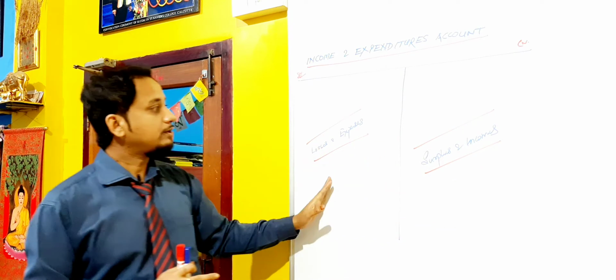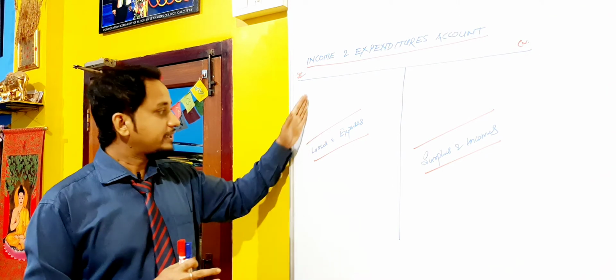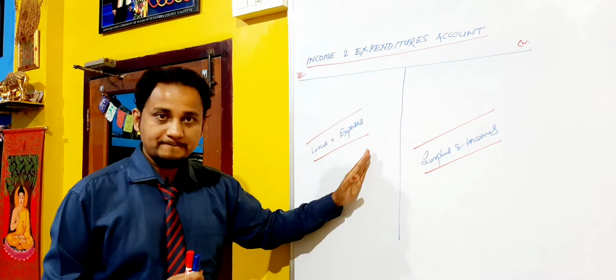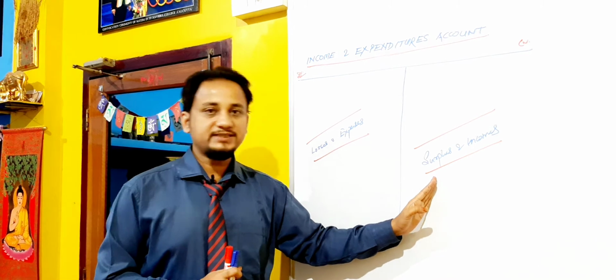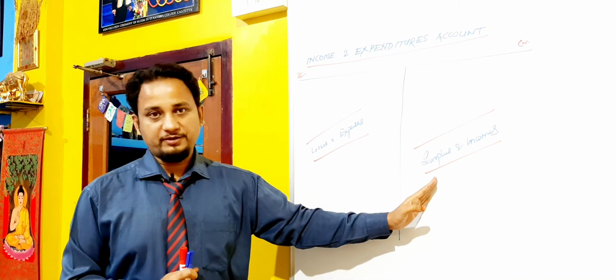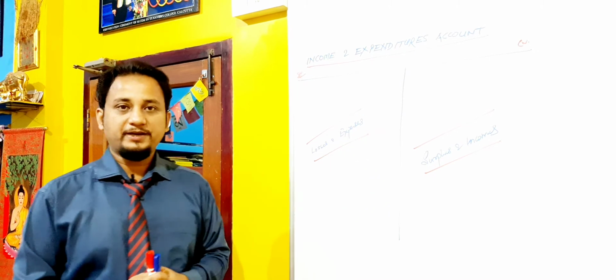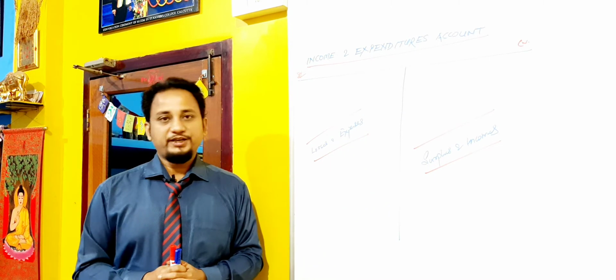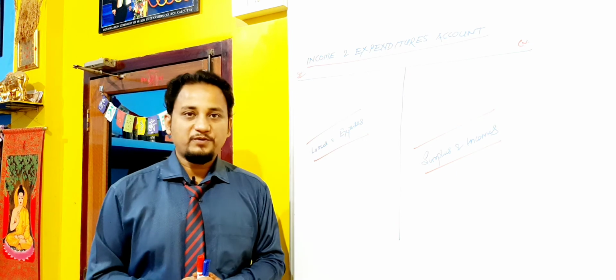So this account follows the principle of the nominal account. The debit side represents all losses and expenses. The credit side represents all surplus and incomes. It is very much similar to the profit and loss account, but the difference, as we have already discussed, is that it is mainly prepared by non-profit organizations, whereas business organizations prepare the profit and loss account.